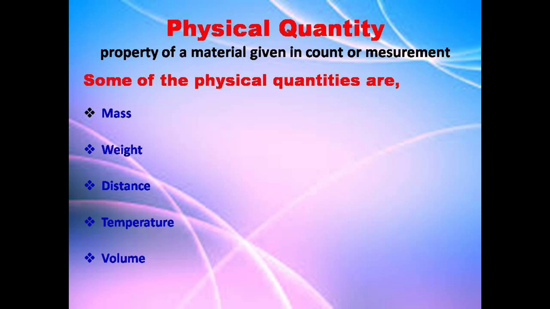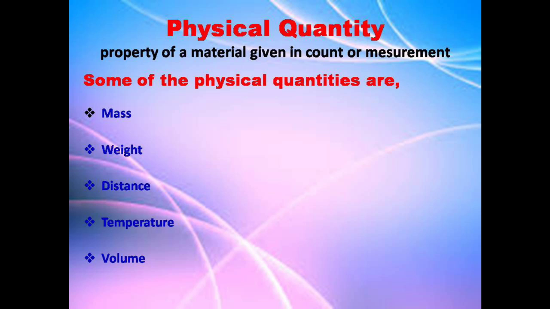Physical quantity. It is a property of a material given in count or measurement. For example, if I ask a question, how many friends do you have? What would be your answer? You will count and give a number, isn't it?